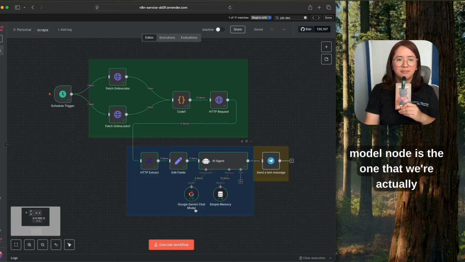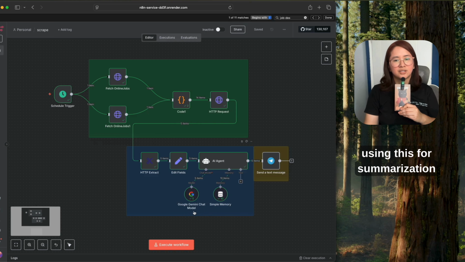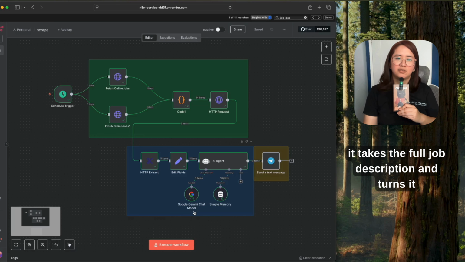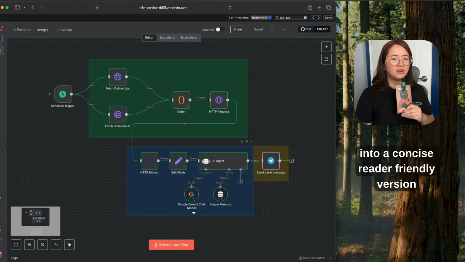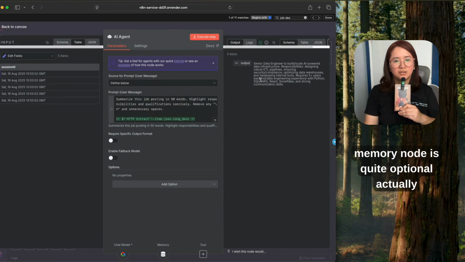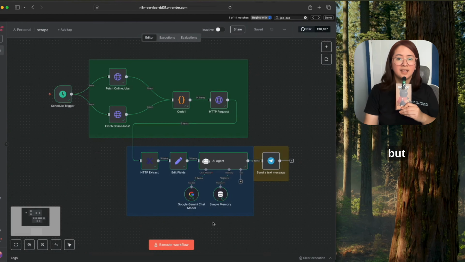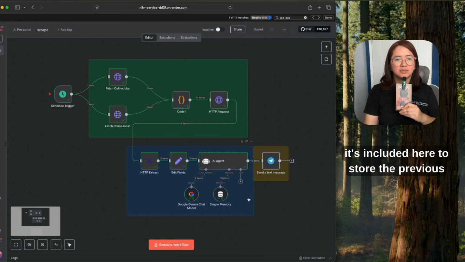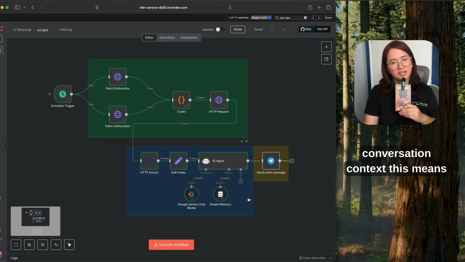Next, below the AI agent, we have two nodes. The Gemini chat model node is the one that we're actually using for summarization. It takes the full job description and turns it into a concise, reader-friendly version. And then the simple memory node is quite optional actually, but it's included here to store the previous conversation context.